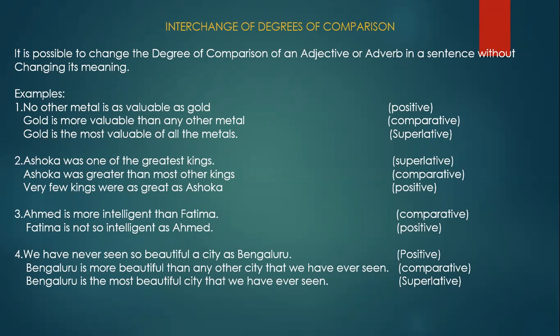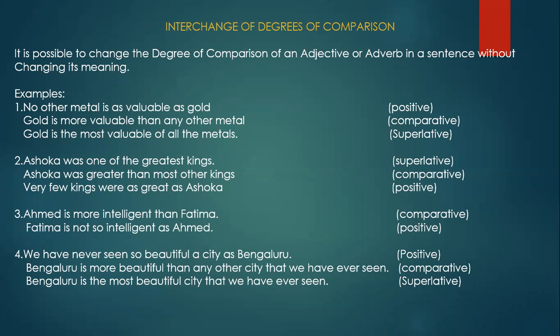So third sentence. We'll see the third sentence. How did you write? The adjective used here is the superlative, the greatest virtue in the world. So how can we write in the comparative degree? Sorry, positive first. No other virtue in the world is as great. See, as great as. So great, that is the positive form. No other virtue in the world is as great as kindness.